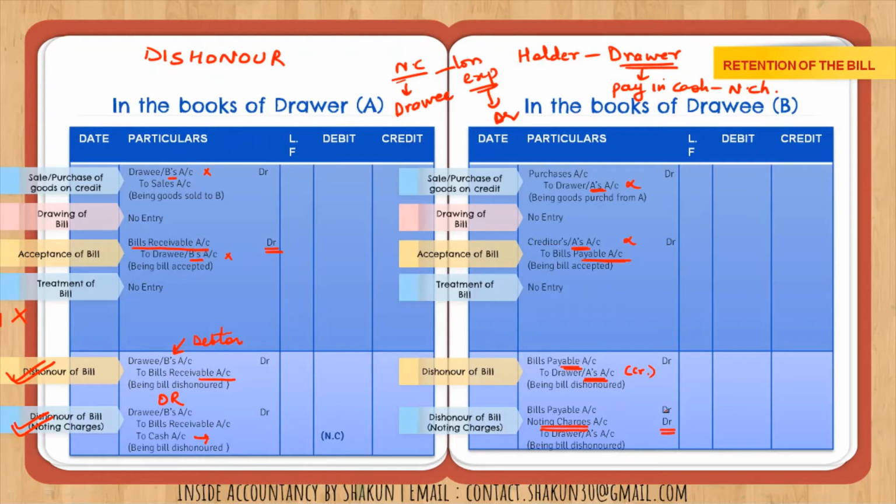So always in the books of drawer, the drawee is debited. Since the bill was retained, we have credited bills receivable account. Okay, this you must remember. In the books of drawee, the entry will always remain the same. Whether we retain, whether we endorse, whether we discount, this set of entries will always remain the same. Bills payable to the drawer, and if there are noting charges, they will be debited.